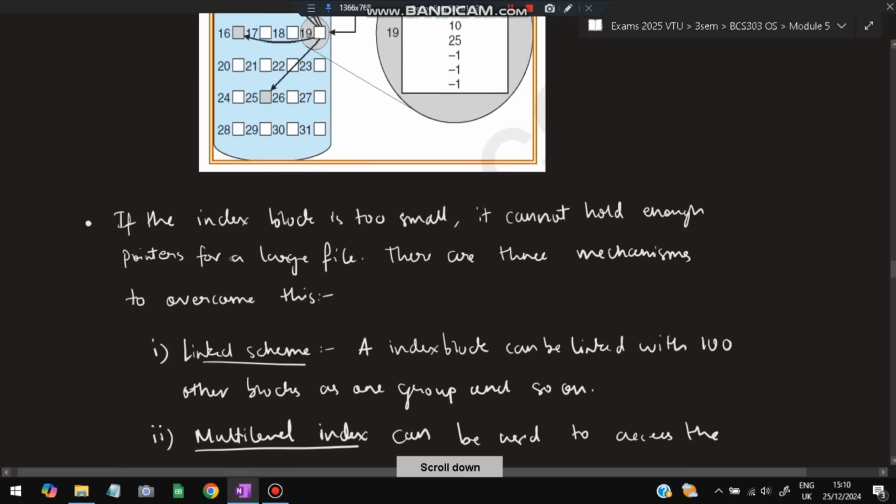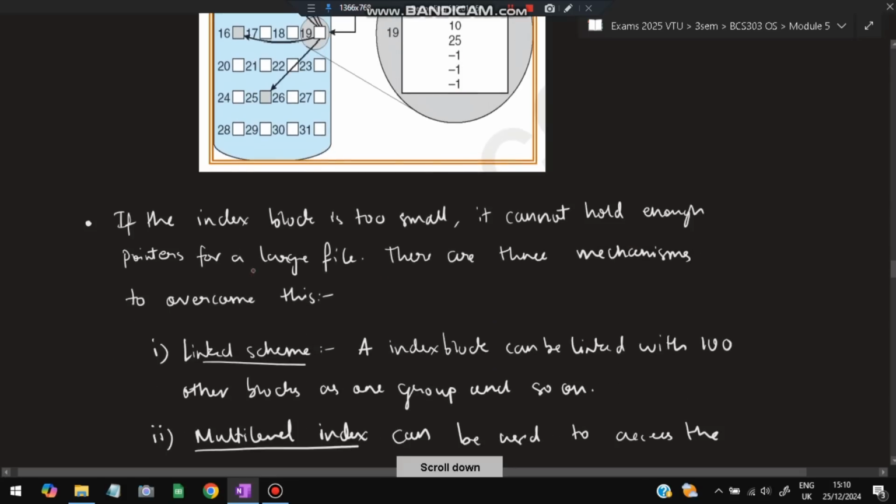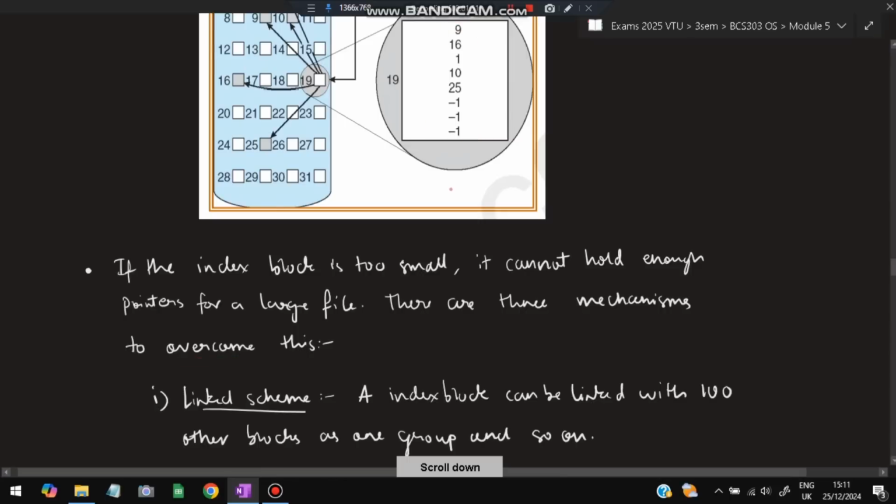Now if the index block is too small, it cannot hold enough pointers for a large file. A large file will have many pointers, more than 100, 200 pointers will be there. So it cannot contain that. So there are three mechanisms to overcome this. To ensure that all the large files are contained in this, we have three mechanisms.